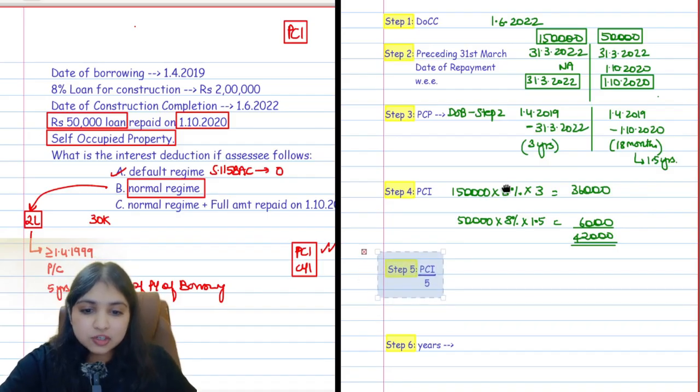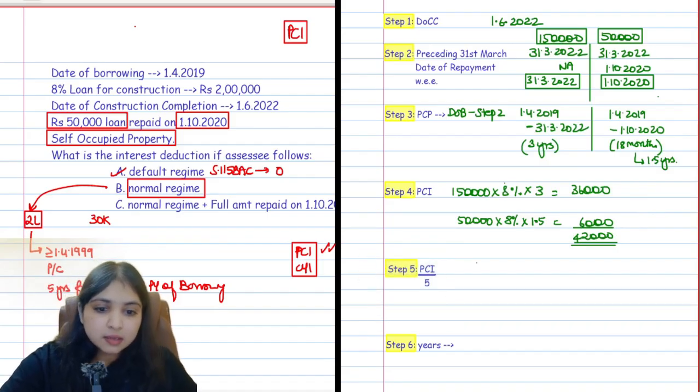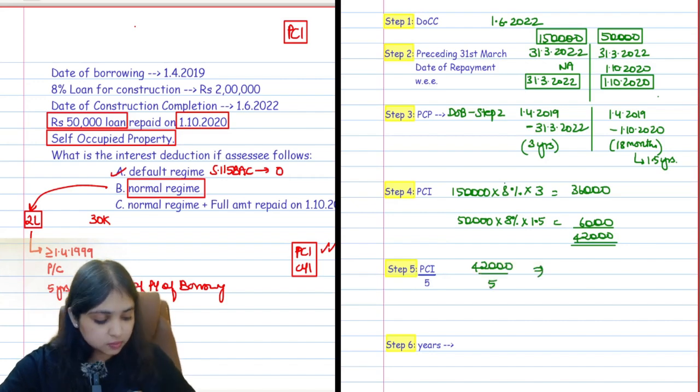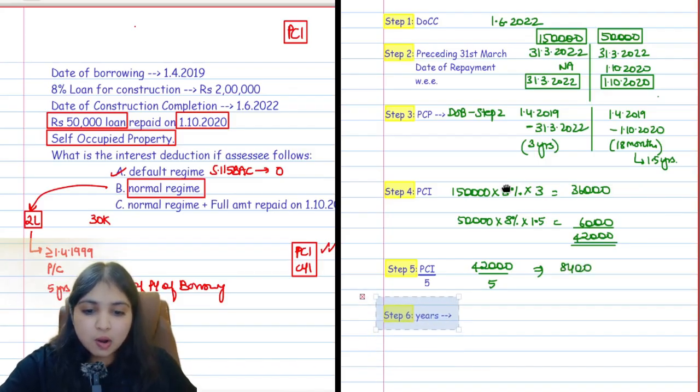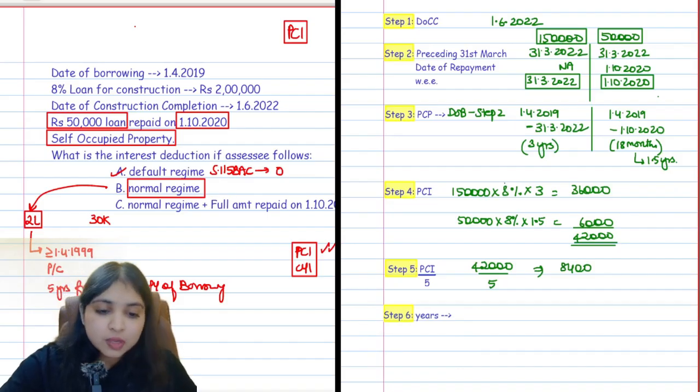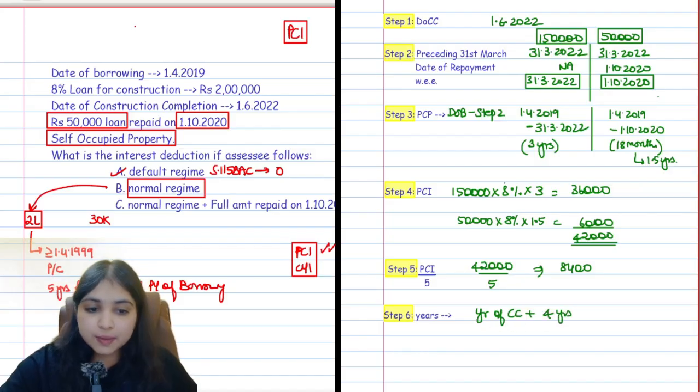Now this pre-construction interest we always divide by how many years? This 42,000 pre-construction interest I will divide by 5 years. So this is going to be 8,400 rupees. This is what you will allow, and this you will allow across 5 years. Which 5 years, guys? You will start from the year of construction completion plus 4 years. So total 5 years it will be allowed, starting from the year of construction completion plus 4 years.